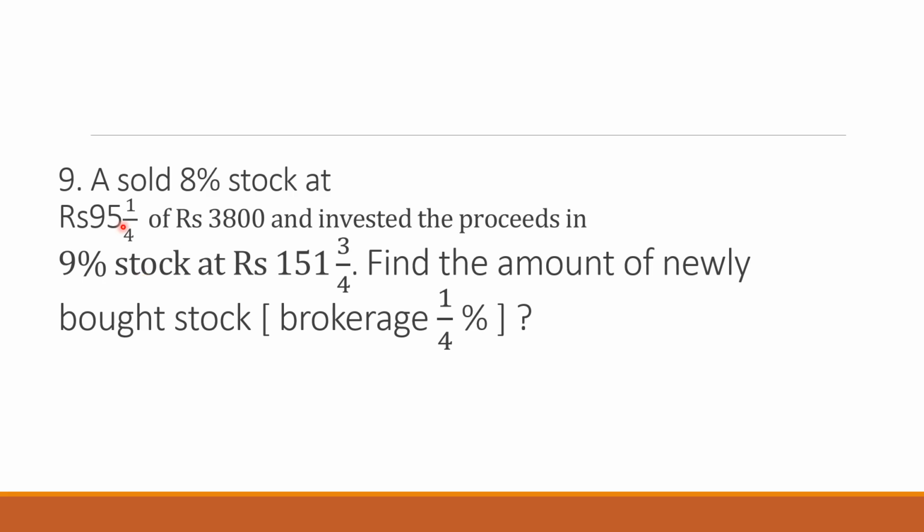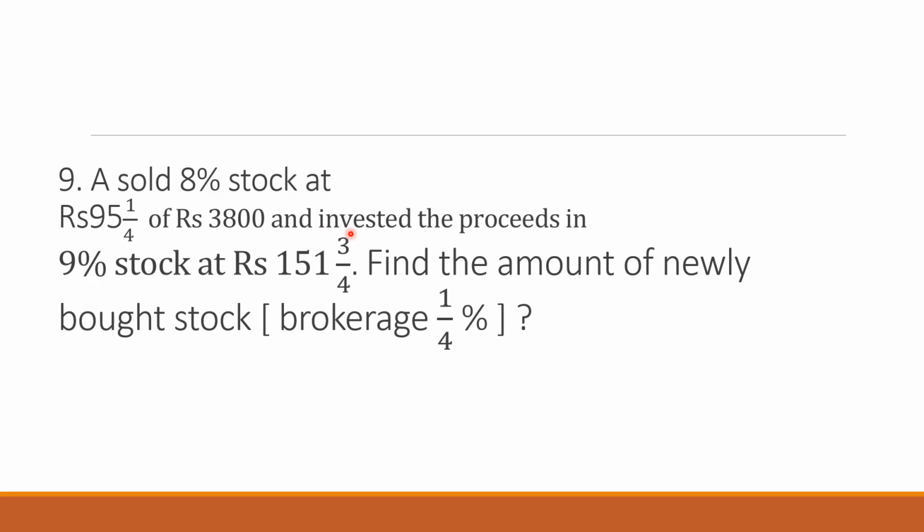Next question. A sold 8% stock at 95 1/4 of 3800 and invested the proceeds in 9% stock at 151 3/4. So again there are two cases. The first case is telling you that the selling is taking place. A sold 8% stock of 3800. So this is one part of the question.